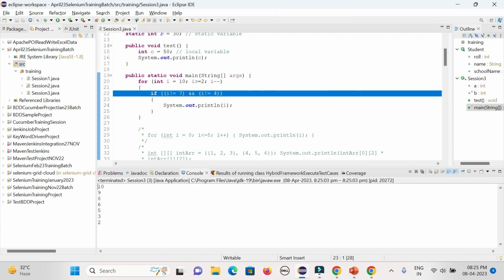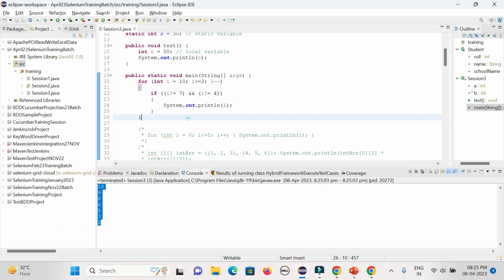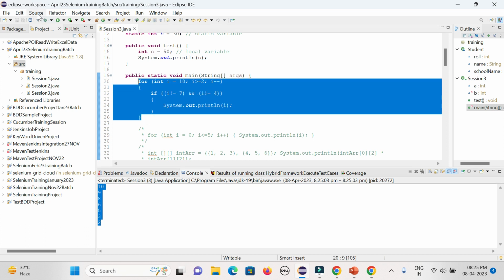You could see here 10, 9, 8, 7 is not coming because I want to ignore it. I don't want to check. If not equal to 7 and not equal to 4 only, I want to execute. 6, 5, and 4 is not there, and 3 to 2 is coming. So that is the way you can deal with the different for loops, from the increment to decrement operator.